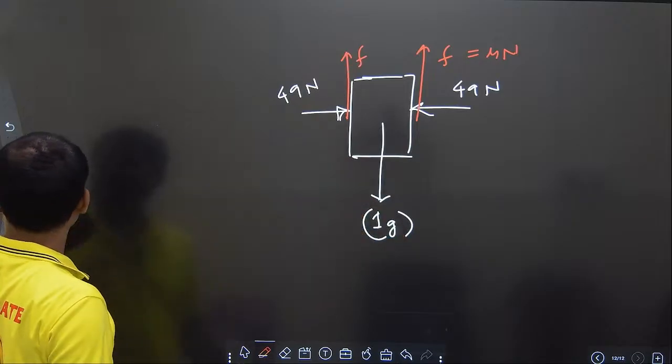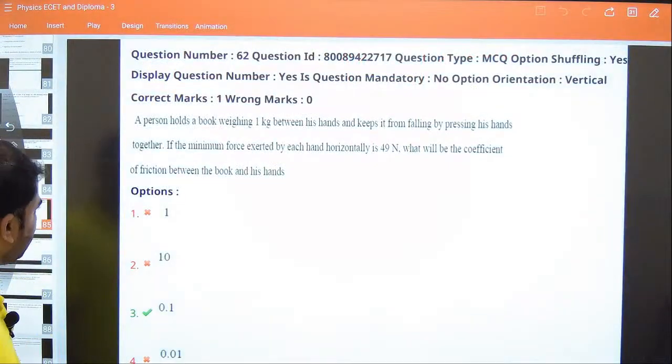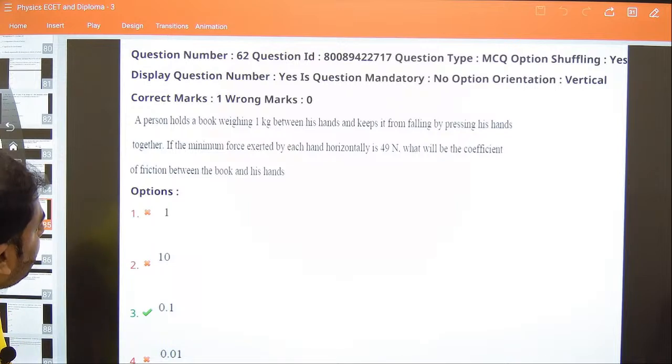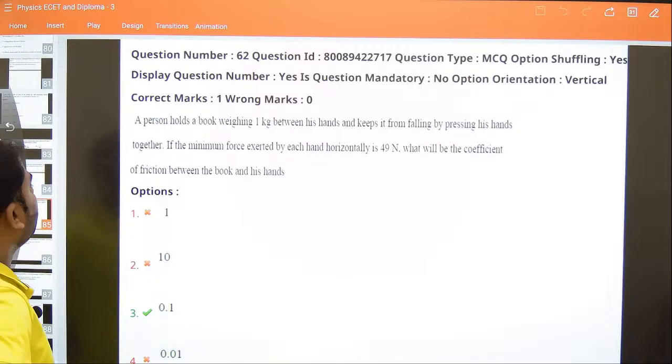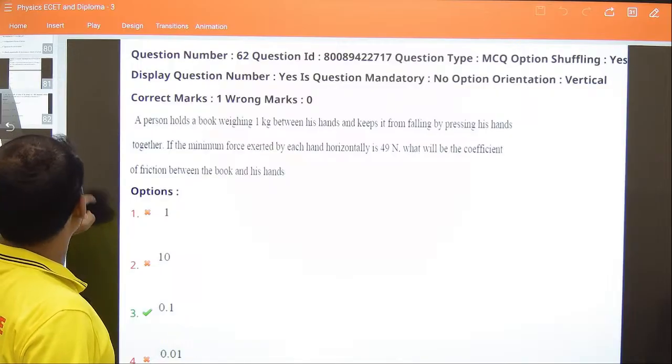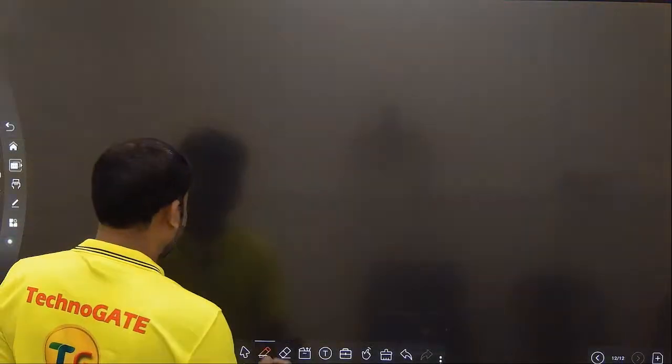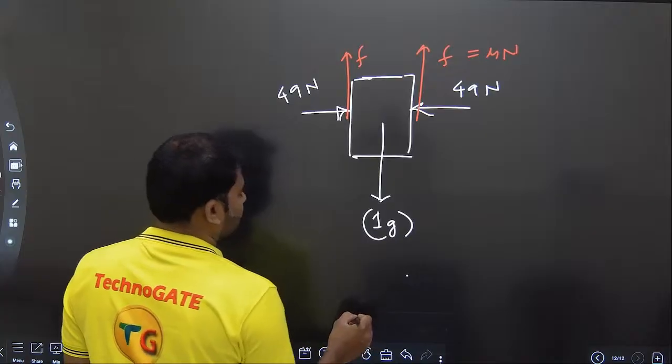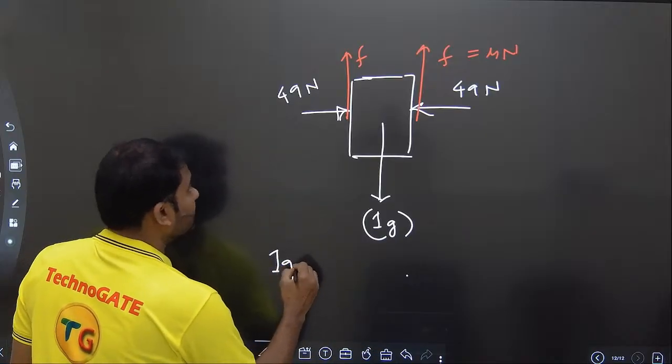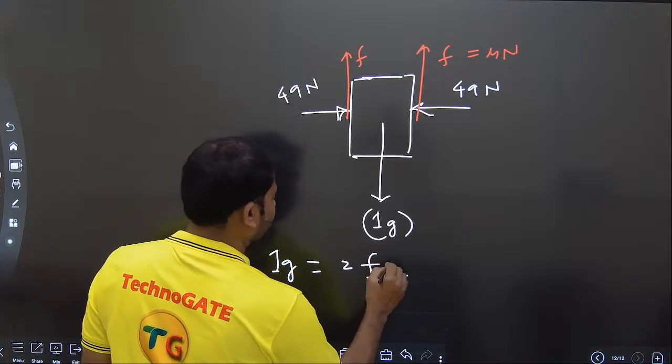Let's read the question once again. A person holds a book weighing 1 kg between his hands and keeps it from falling by pressing his hands together. If the minimum force exerted by each hand horizontally is 49 Newton, what will be the coefficient of friction between the block and his hand? So here we see 1g is equal to 2f.